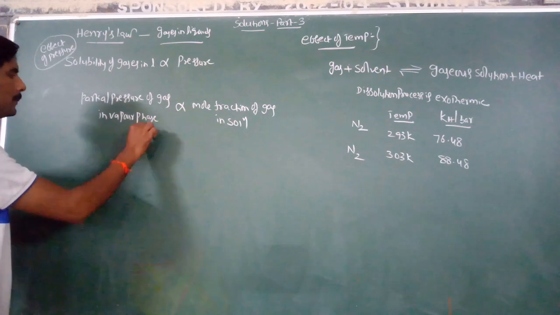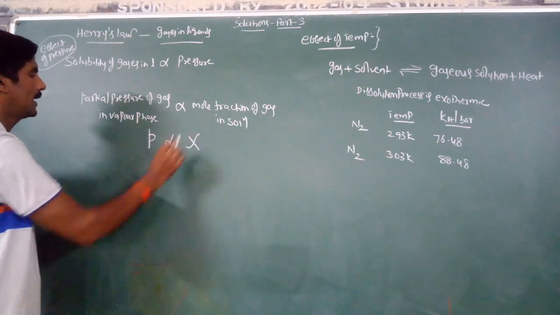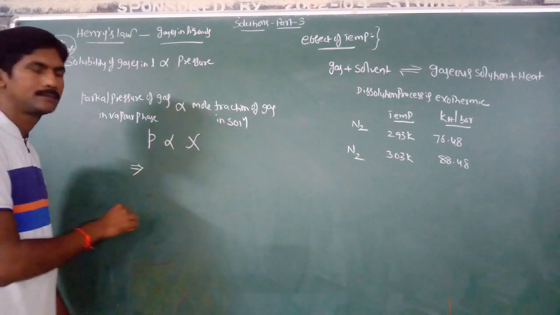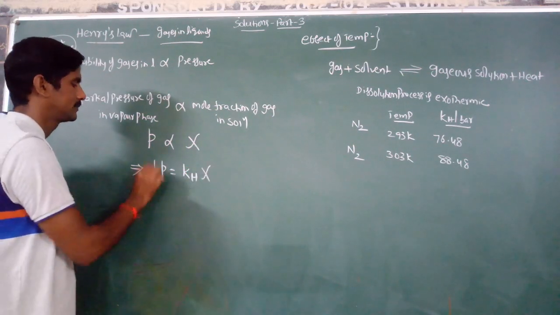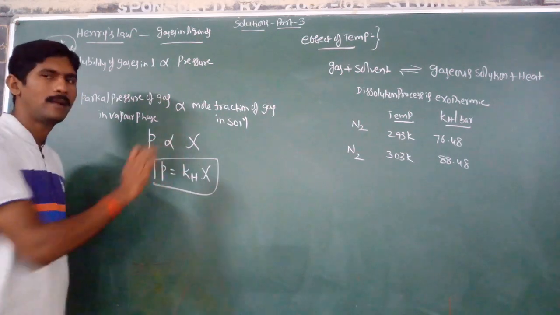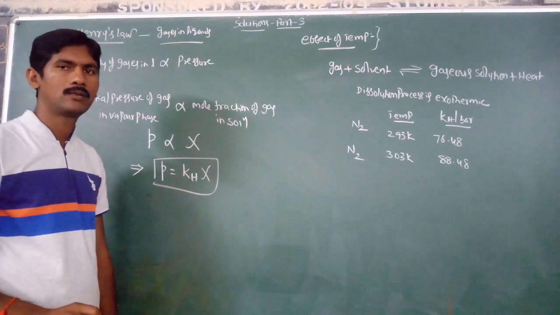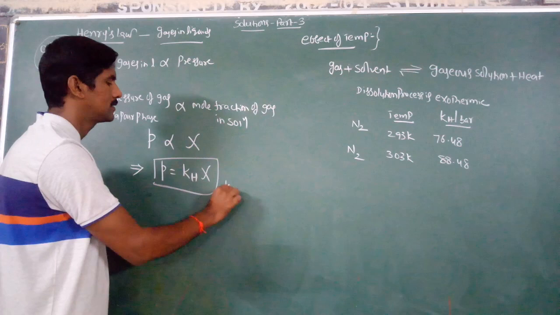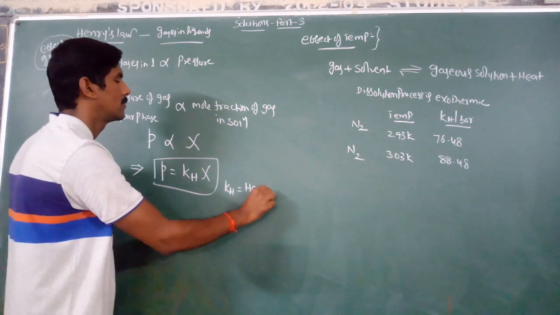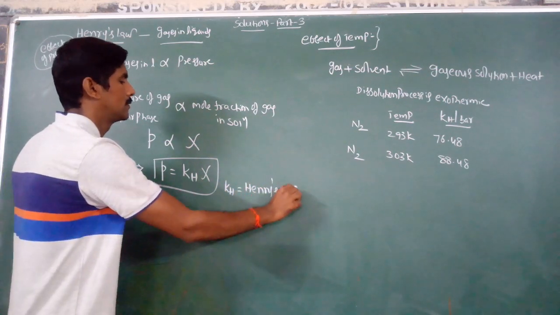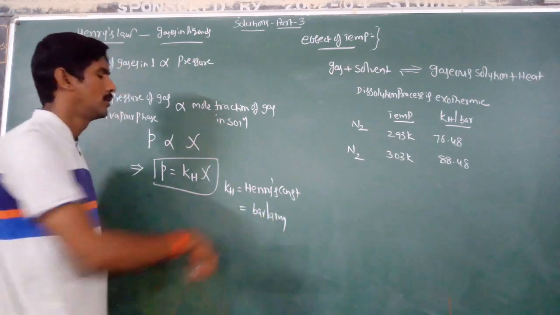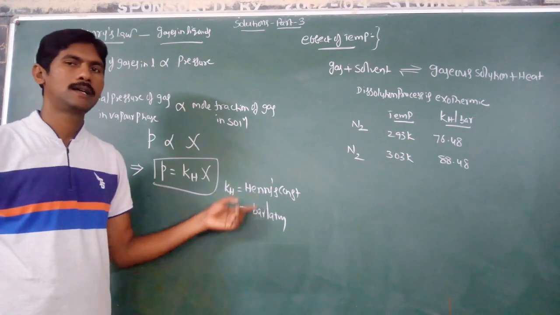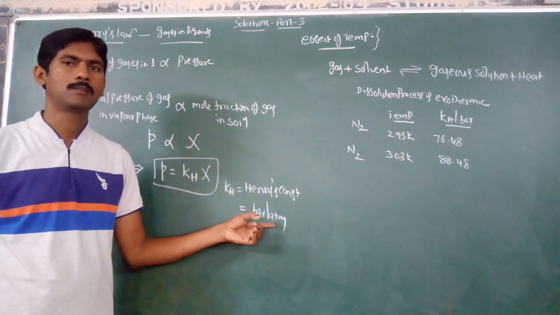That is, P is directly proportional to X, which implies P is equal to Kh into X. So this is the mathematical relation of Henry's law, where Kh is Henry's constant, and the unit is bar or atmosphere.